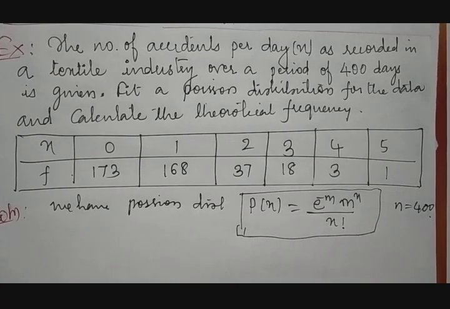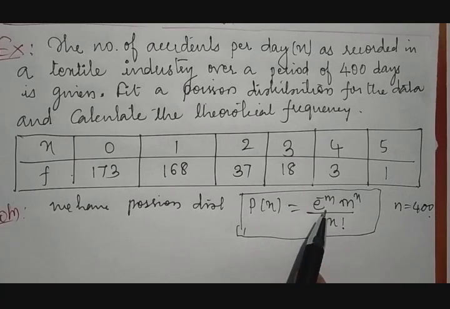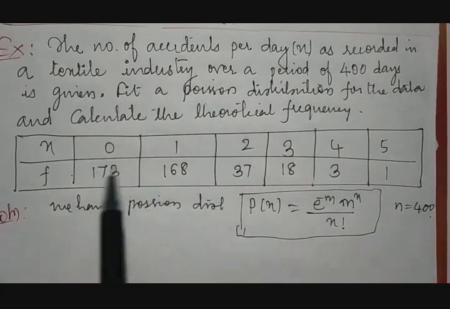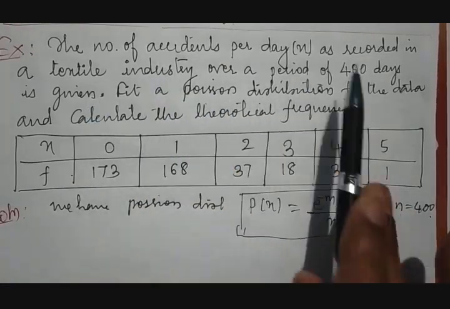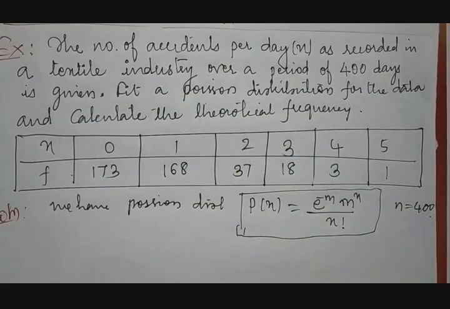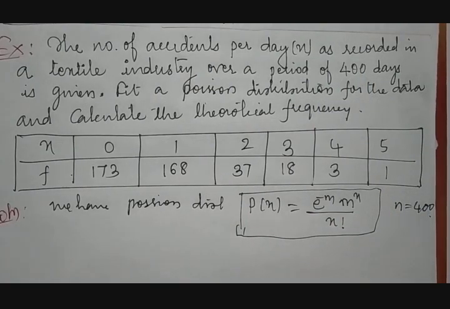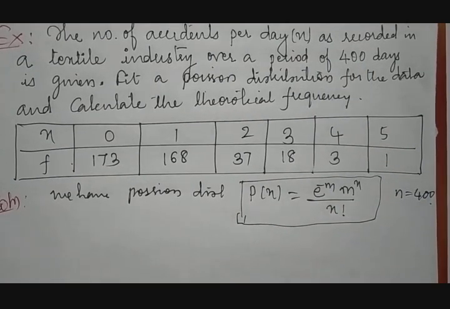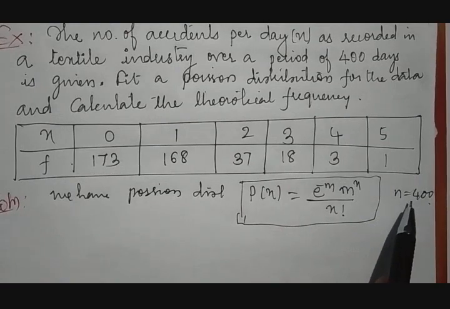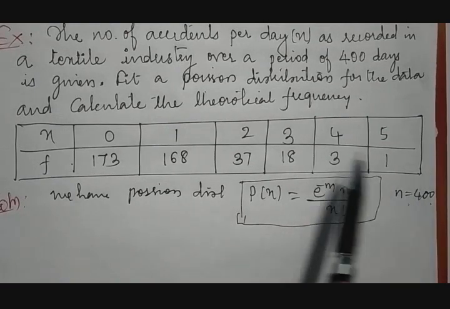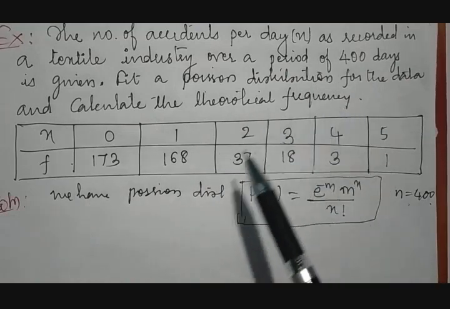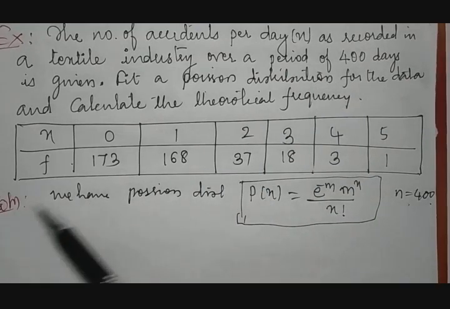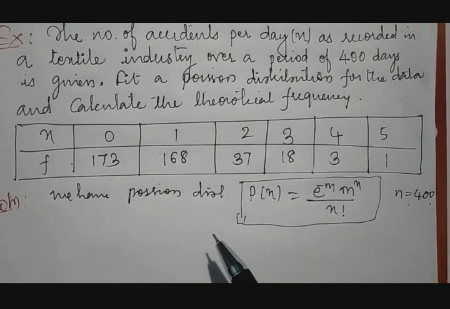So what exactly do we need to calculate this? m is not given. What is m? m is nothing but the mean. In this example you can observe the mean is not mentioned, so that has to be calculated. How do you calculate the mean? Mean is nothing but n into p, no doubt. But here p is also not given. Probability of success is not mentioned in this example. So it is quite difficult to calculate the mean here.